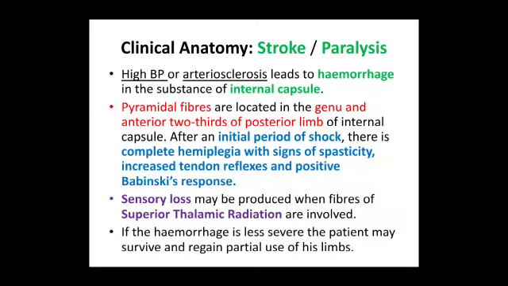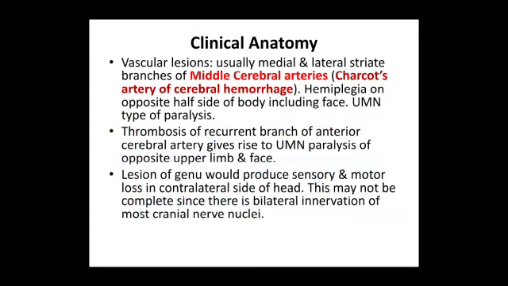Sensory loss may be produced when fibers of superior thalamic radiation are involved. If hemorrhage is less severe, the patient may survive and regain partial use of his limbs. So vascular lesions usually occur in medial and lateral striate branches of middle cerebral arteries. So this is called as Charcot's artery of cerebral hemorrhage.